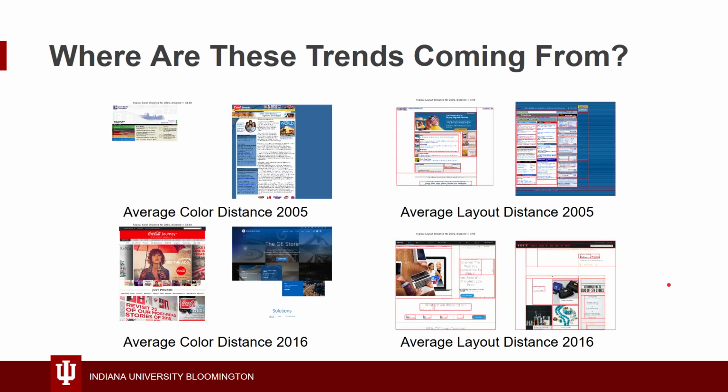Because we used interpretable features, though, we can figure out why. With respect to color, sites shifted from a variety of colored backgrounds to mostly off-white backgrounds with other colors and images on top. For layout, pages used to have a variety of dense column patterns, but they're now mostly centered with lots of blank space.